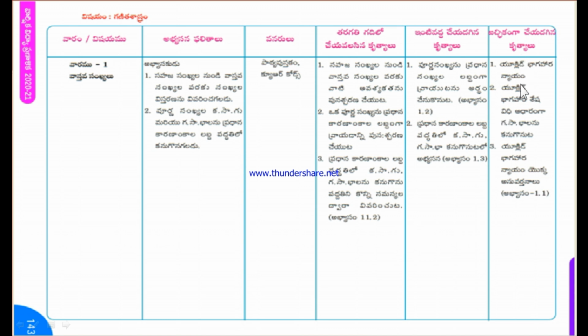If you observe this last column, these activities should be learned by the students. These are the most important activities that every student should learn. The first one is Euclid's division lemma, and the second one is finding GCD using Euclid's division lemma. The third point is the applications of Euclid's division lemma and the problems from exercise 1.1. These activities are to be completed in the first week of November.